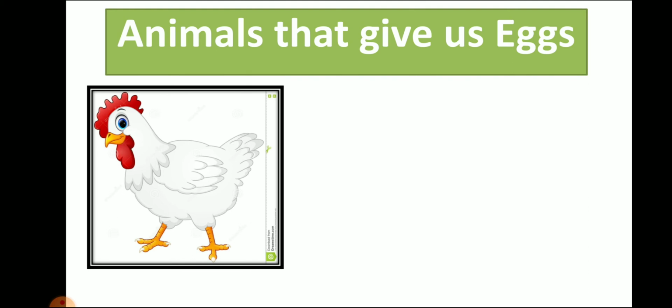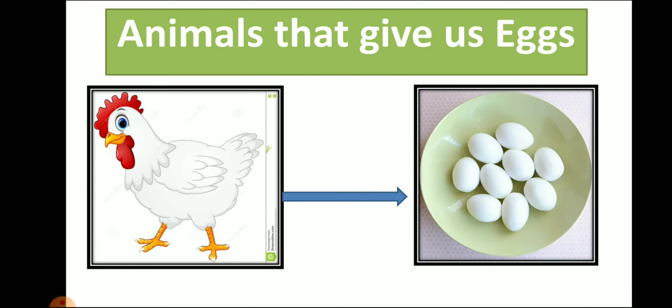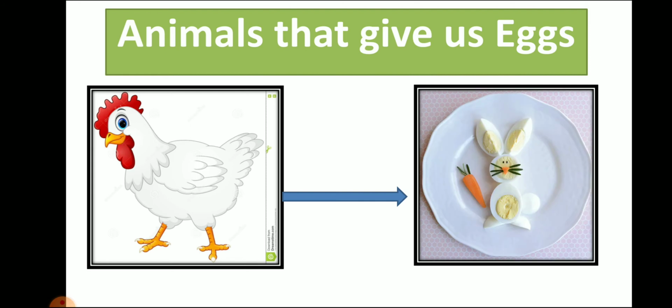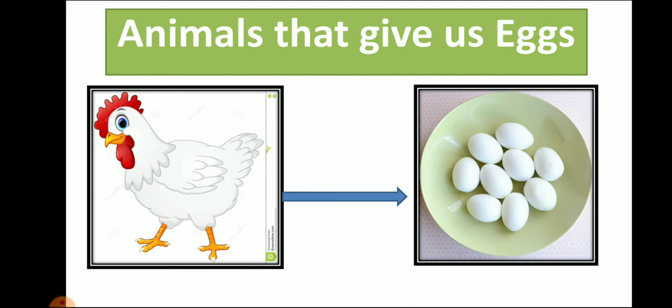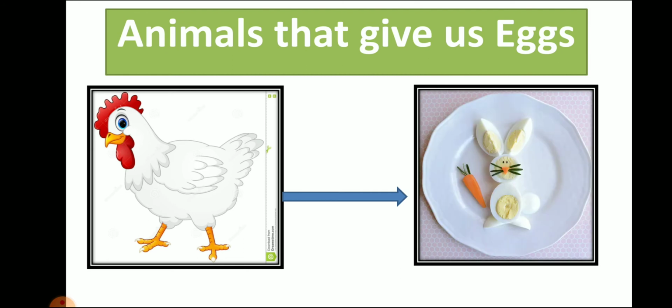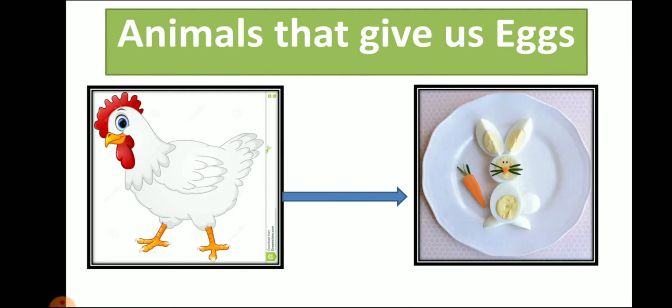So these are the animals that give us eggs, which we learned in the previous lecture. The first animal you can see on your screen is the hen. As you know, the hen gives us meat and also eggs. We use eggs in different ways. We boil it, we fry it and then we use it. So animals that give us eggs are hen and duck.